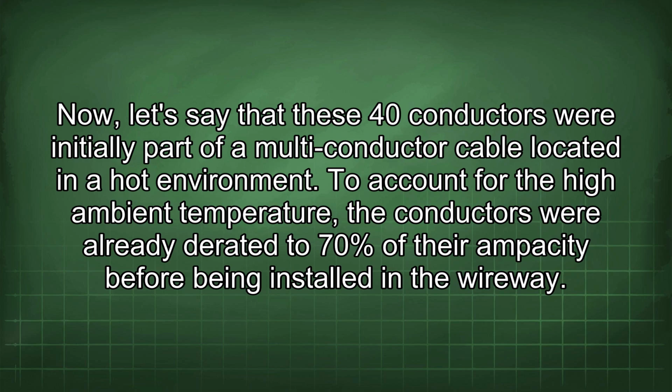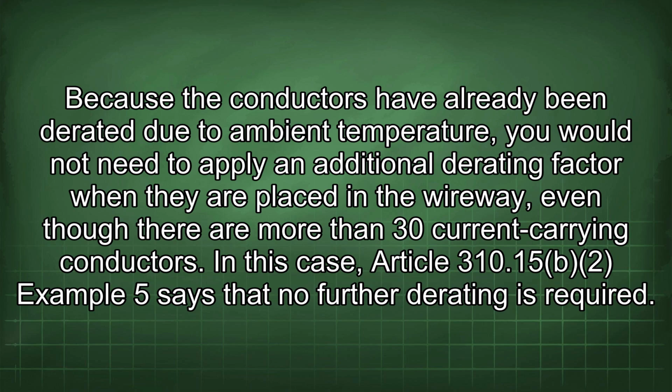Now, let's say that these 40 conductors were initially part of a multi-conductor cable located in a hot environment. To account for the high ambient temperature, the conductors were already derated to 70% of their ampacity before being installed in the wireway. Because the conductors have already been derated due to ambient temperature, you would not need to apply an additional derating factor when they are placed in the wireway, even though there are more than 30 current-carrying conductors. In this case, Article 310.15 example 5 says that no further derating is required.